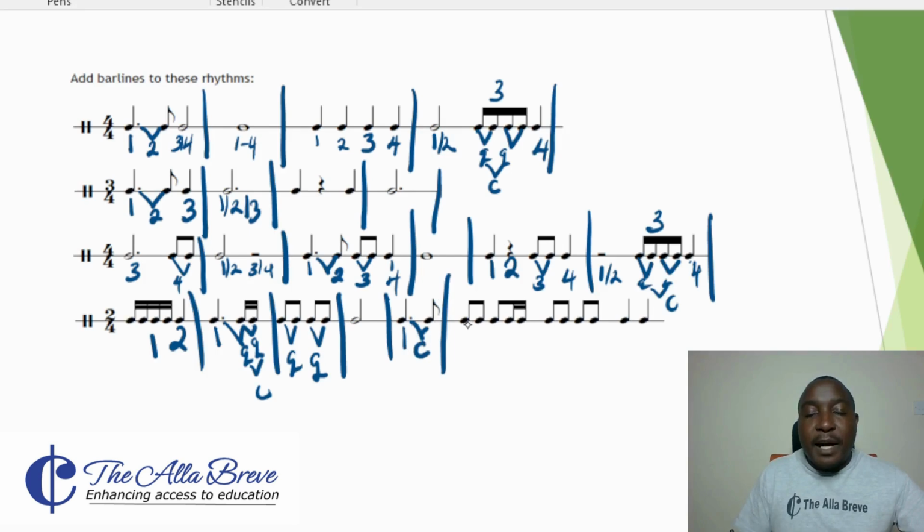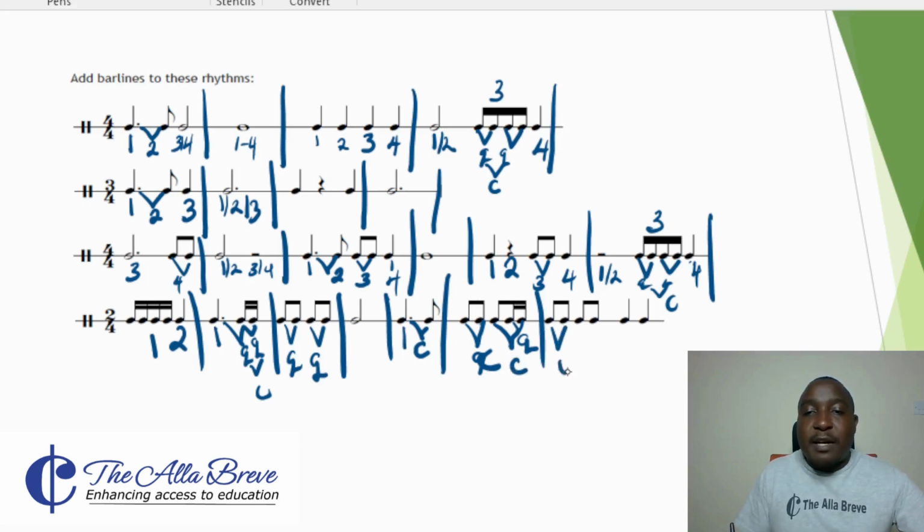Here, a quaver and a quaver, they give us a crochet. And then we have a quaver and 2 semi-quavers. So these 2 semi-quavers yield a quaver. So we have a quaver and a quaver, which gives us another crochet. So we have first crochet and we have second crochet. We draw a bar line.